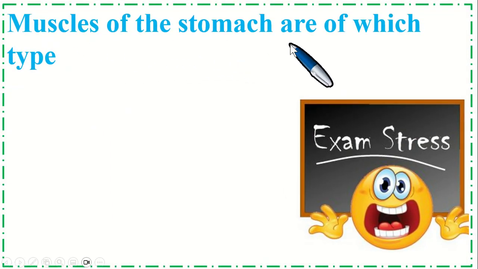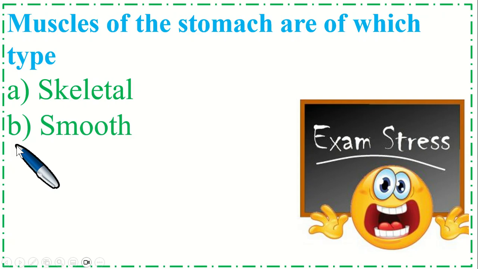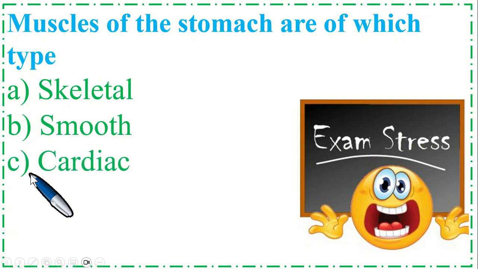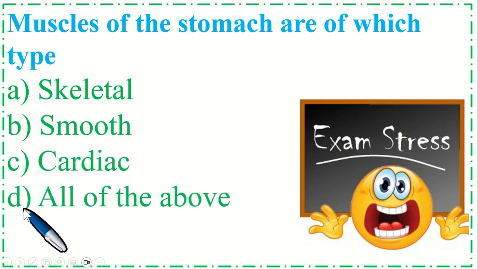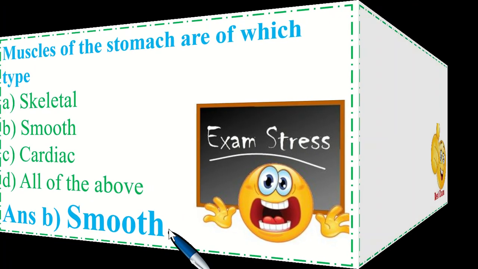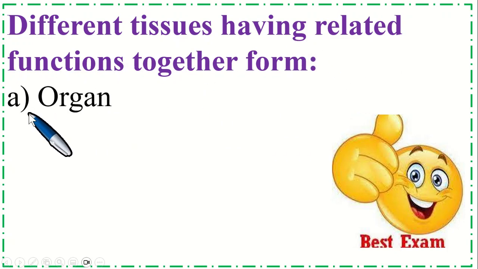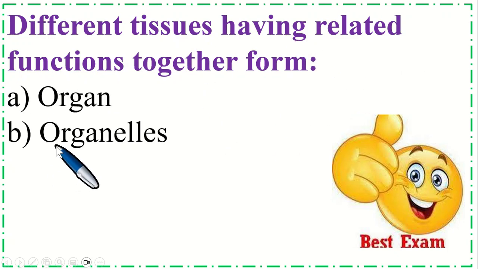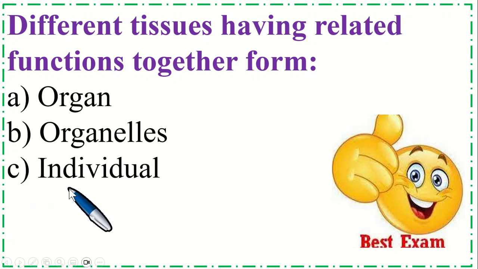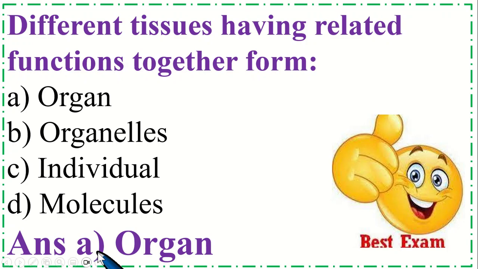Muscles of the stomach are which type? Option A skeletal, B smooth, option C cardiac, and option D all of the above. So the correct option is B, smooth. Different tissues having related functions together form option A organ, B organelle, C individual, and option D molecules. So the correct option is A, organ.